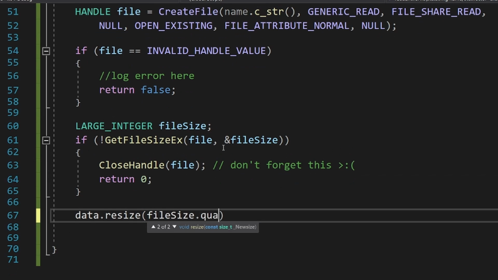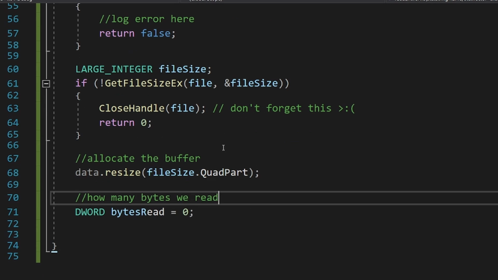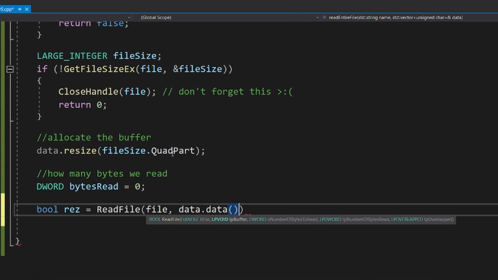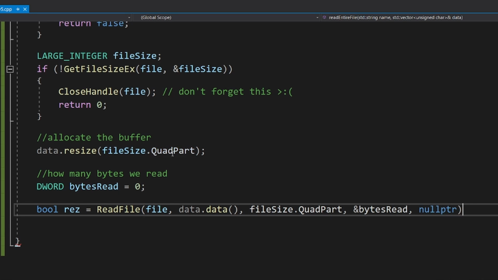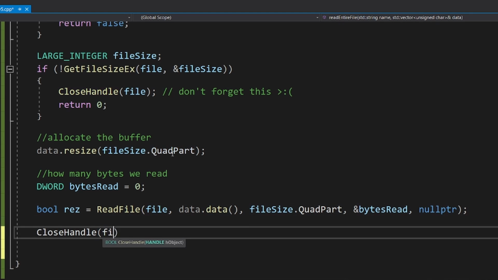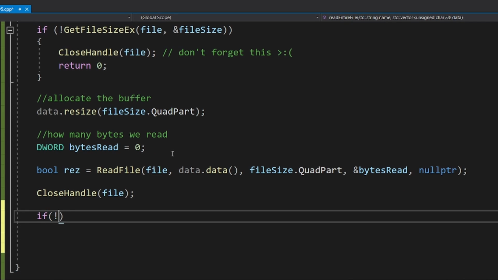So after we get the file size, we can finally call ReadFile. We pass the handle and the buffer, then the buffer size, a pointer to a variable where the number of bytes read will be stored, and the last parameter can be ignored. Now we check if it didn't fail, and we can also check if all the bytes were read. Don't forget to close the handle.